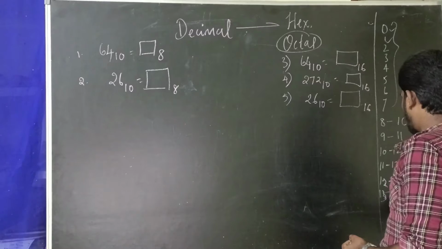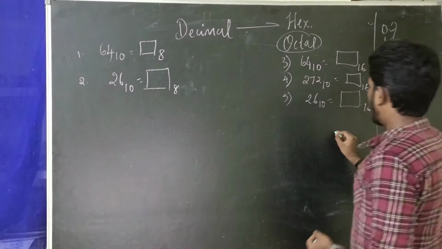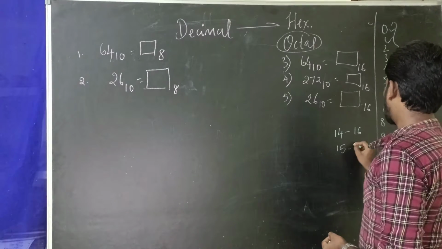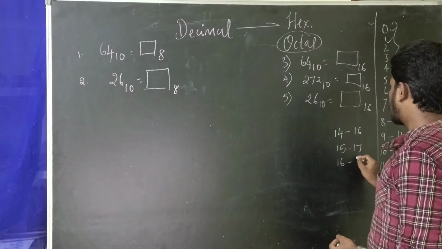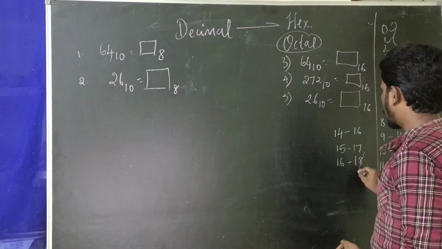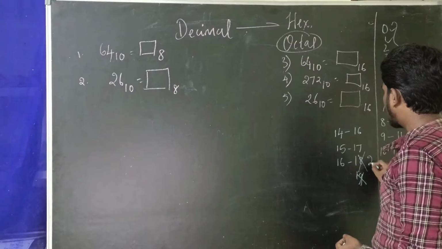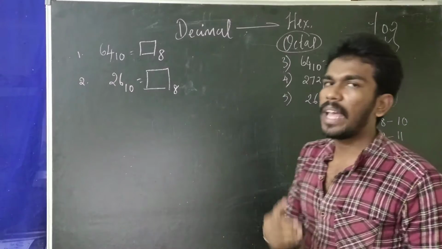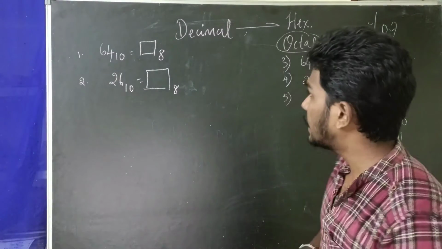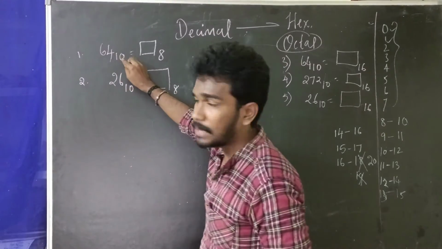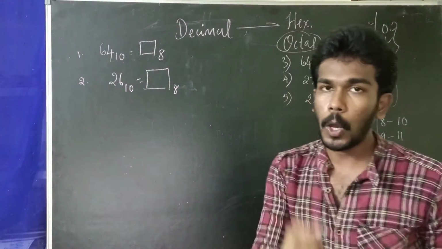13 can be written as 15, 14 can be written as 16, 15 can be written as 17, and 16 would be 18, but no, we don't have 8 and 9, so 18 is also not possible. We write it as 20. I have clearly explained that in the previous episode. Now the agenda is to convert this 64 in base 10, a decimal value, into the corresponding octal value.